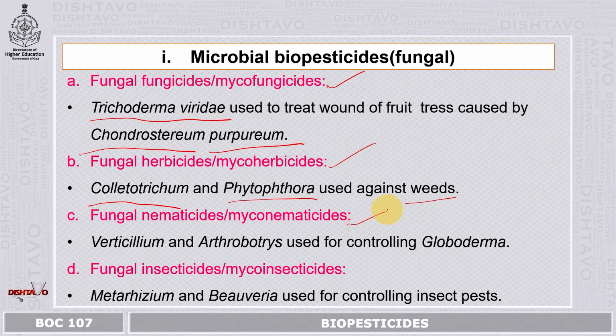Next is fungal nematicides or myconematicides. Here the fungal strains are used to control the diseases which are caused by nematodes. Example is Verticillium and Arthrobotrys, used for controlling Globodera. The last one is fungal insecticides or mycoinsecticides. Here we use the fungal strains to control the insect pest. Example is Metarhizium and Beauveria, used for controlling insect pests.